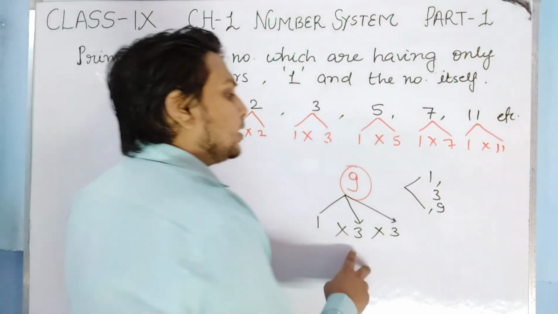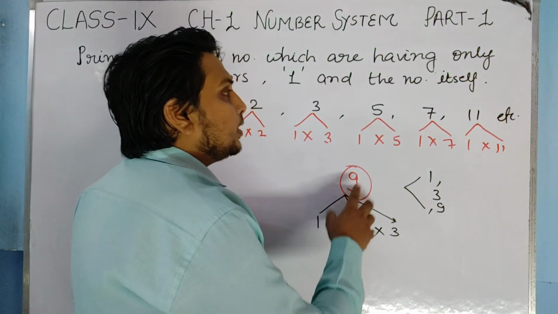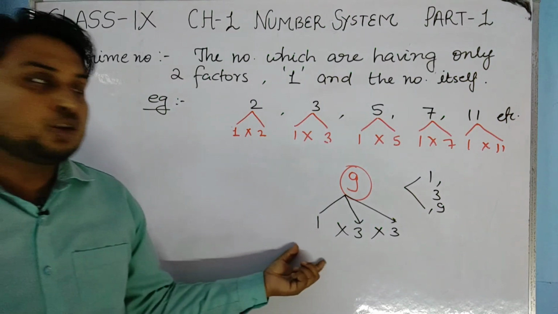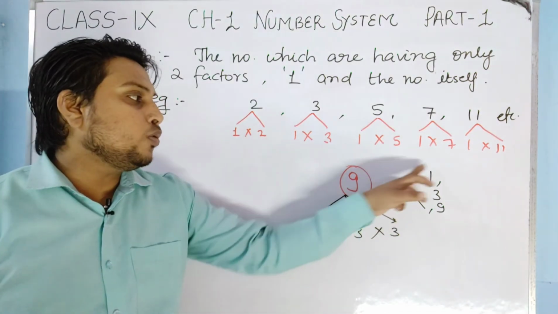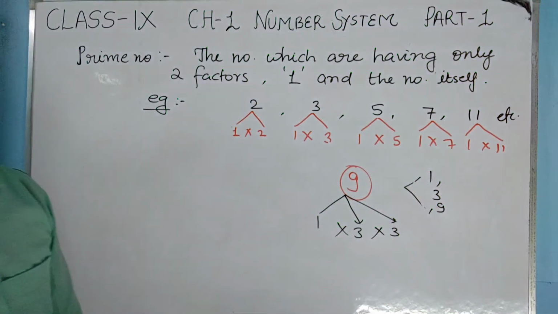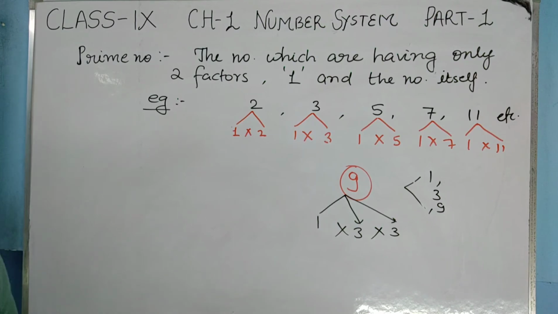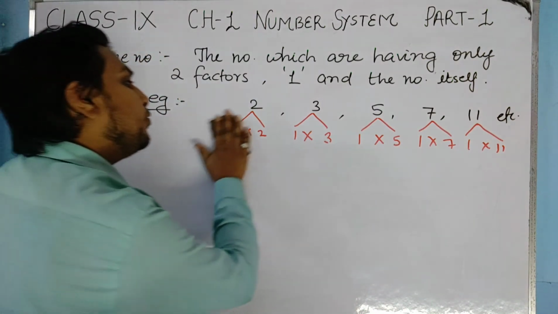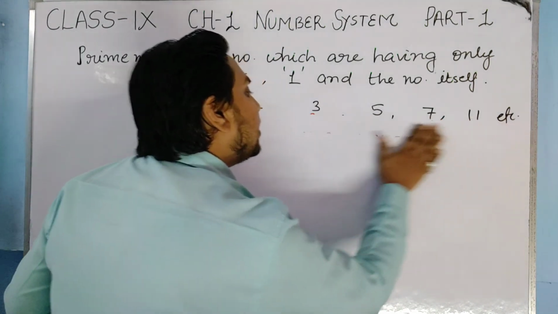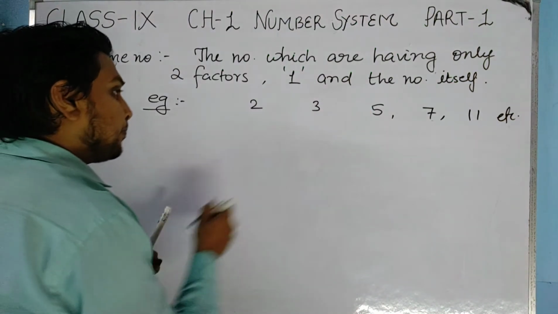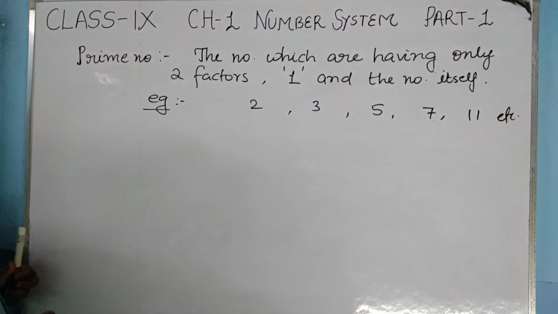Means this is against this definition, that there should only be two factors. But here more than two factors are there: 1, 3 and 9. So you have to remember that whenever you get only two factors, then the number will be a prime number. If you are getting more than two factors, then the number will not be a prime number. So this is the definition and these are the examples.